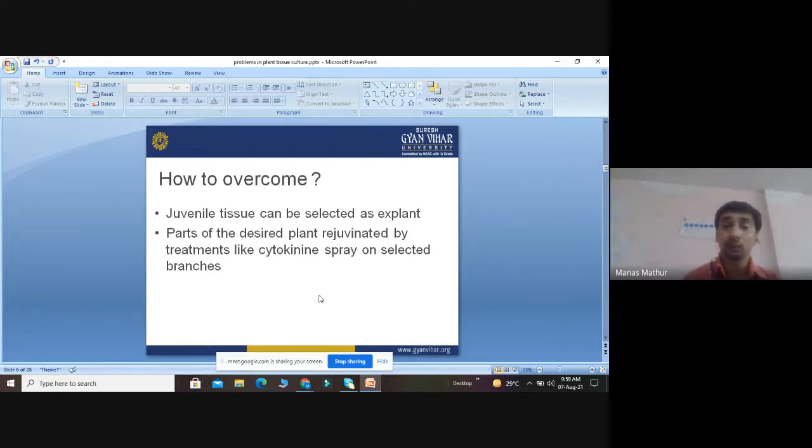If we take old tissue, what will happen? That old tissue does not have any kind of metabolism because it doesn't have any actively dividing cells. So what we have to do is take the part which is very juvenile, and secondly, we have to spray with cytokinin on the selected branches.